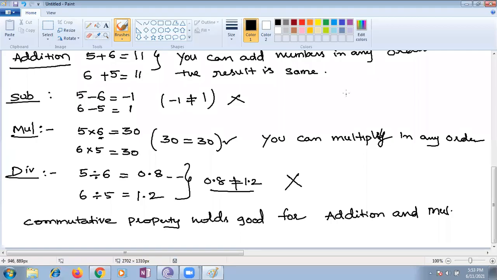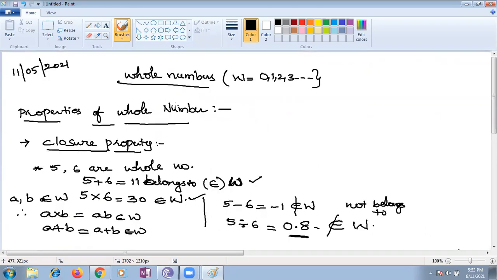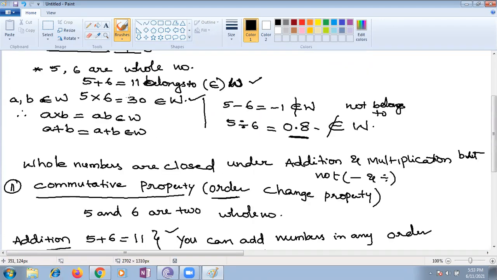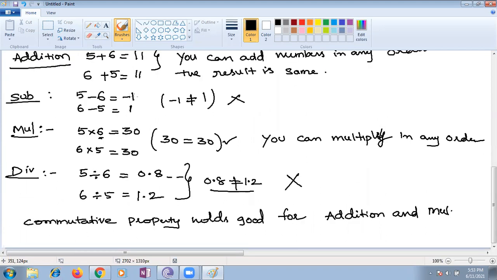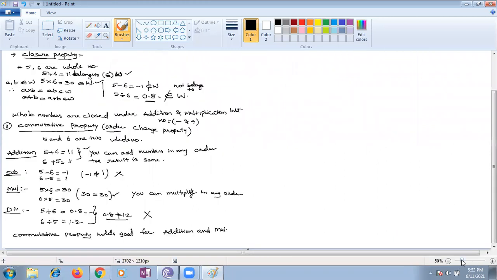Okay, children, these are the two properties we discussed. You see the first two properties. Yesterday most of the students were absent, so I repeated it today once again. And then what are we supposed to do? The third property. What is the third property, children? Associative property. Yes, we'll go with the associative property.